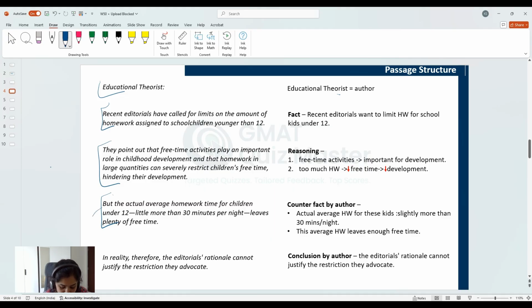Based on this counterfact, the author has arrived at the main conclusion here. It is important to understand that the main conclusion is about the use of this reasoning to arrive at the limit that the editorials are asking for. It is not just about the argument or the demand of the editorials. So, with this understanding, let's now update our bridge table.